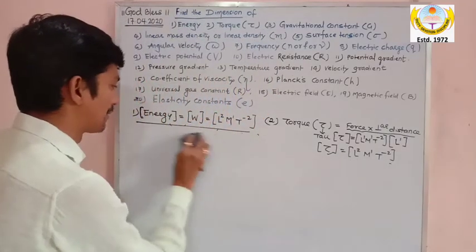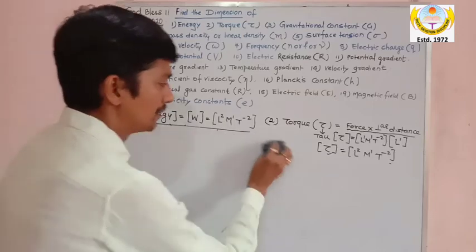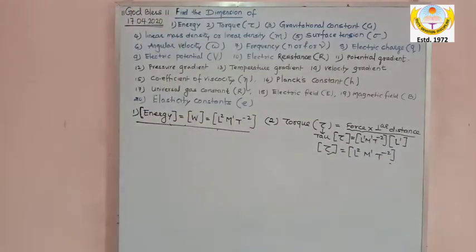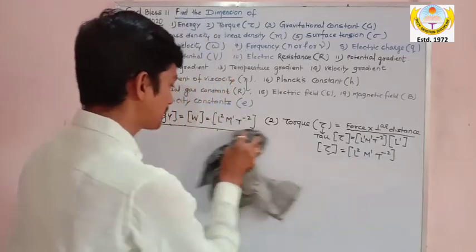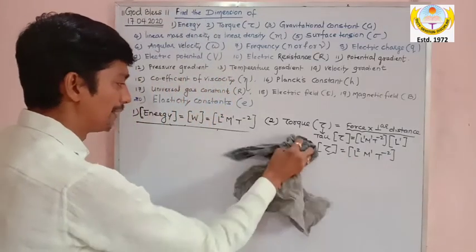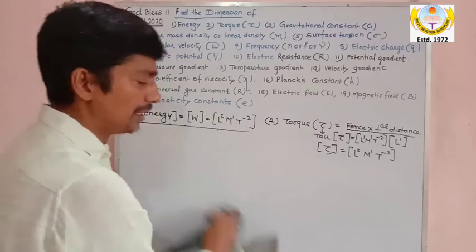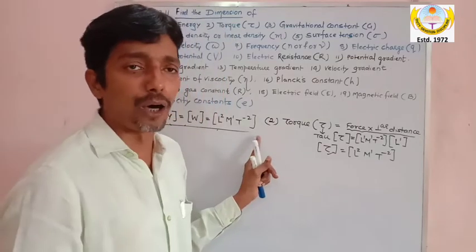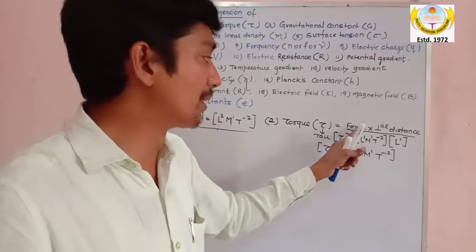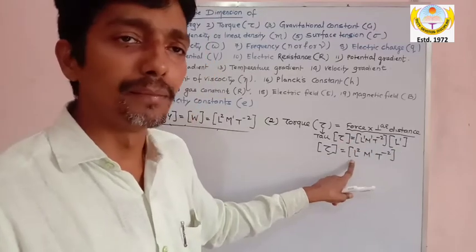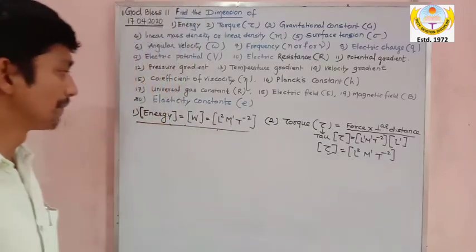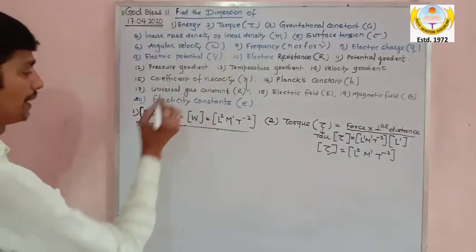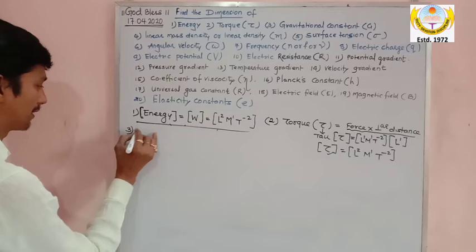This is the reason why I told you that work and torque both have the same unit, same dimension. But as far as unit is concerned, joule is possessed by work, while torque is given by Newton meter or kilogram meter square second power minus 2. Okay, so let's go to the next quantity, gravitational constant.